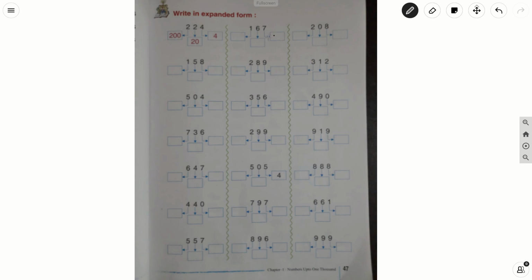The value is 7. Then what is there in a tens place? It is 6. So the value is 60. What is there in a hundreds place? It is 100. So write 100.